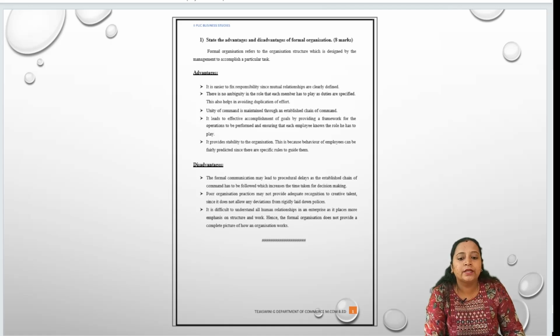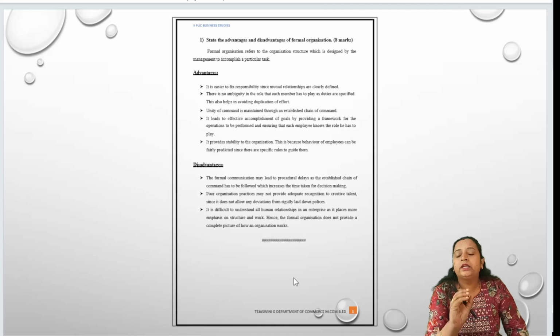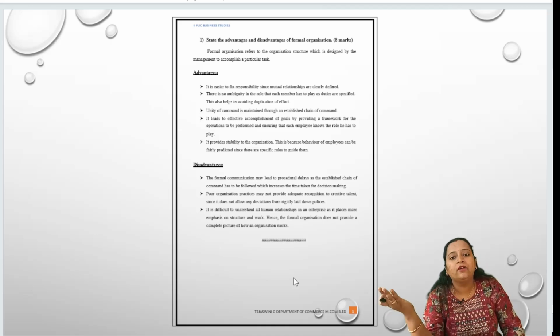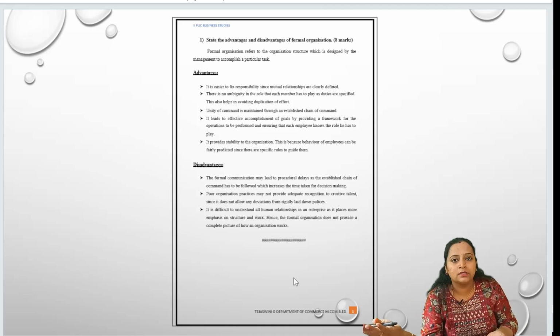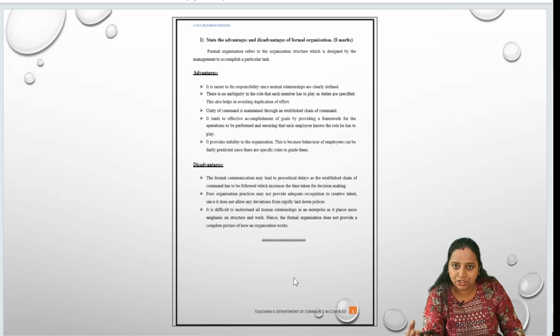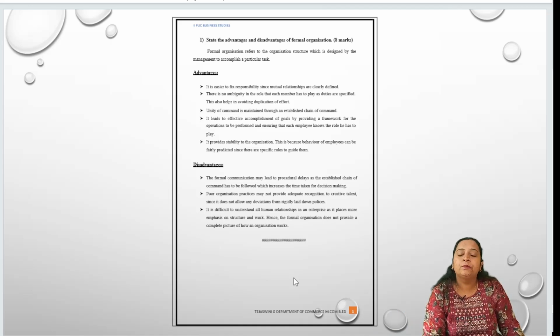See, here I've given you: state the advantages and disadvantages of formal organization. You should write the meaning of it and mention the advantages and the disadvantages. Okay, majorly if you mention 3 and 3, that is more than enough. But in a theoretical paper, the quantity of the answer will also matter sometimes. Along with the quality, you have to put the quantity also. So it is better for you people to elaborate your answers while writing in your examination paper. That's why I've given you all the 5 merits as well as 3 demerits. You people can choose whichever is comfortable to you, and follow accordingly.